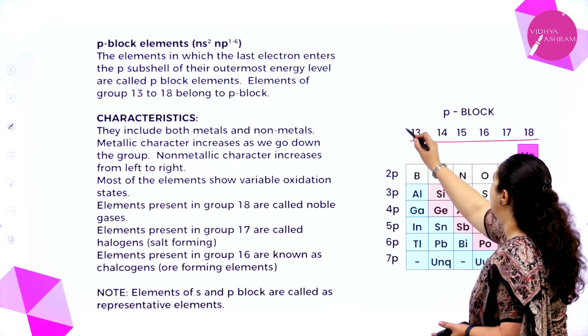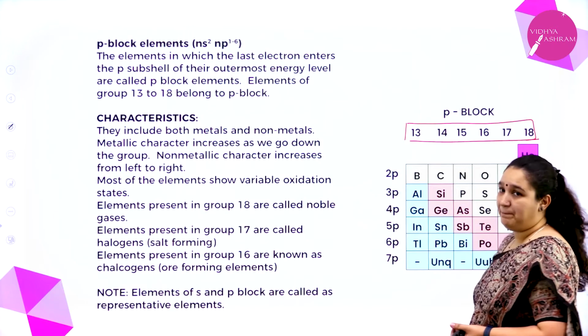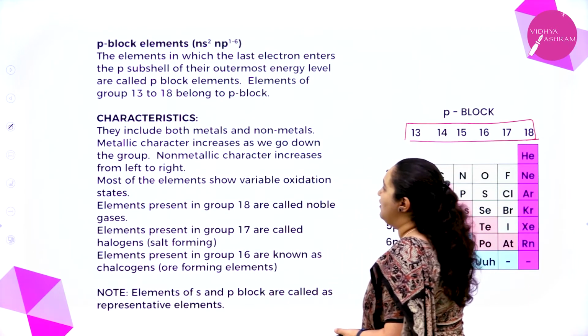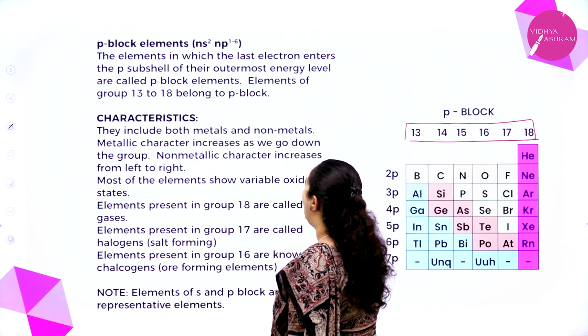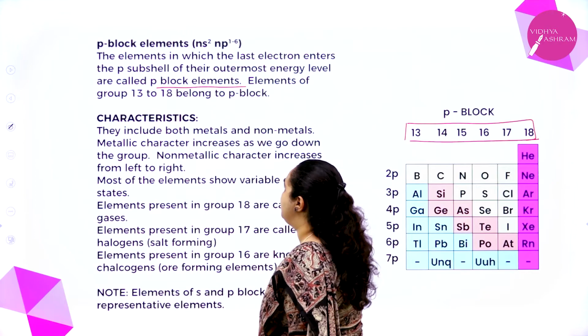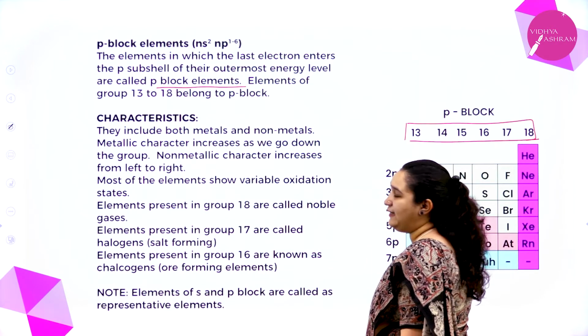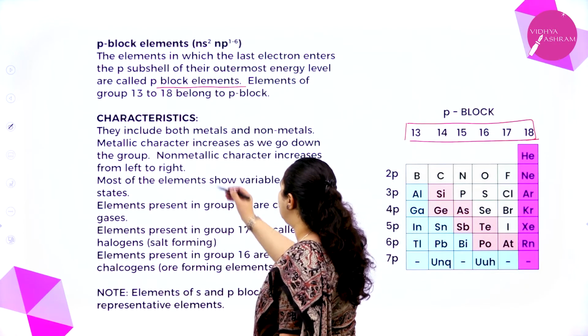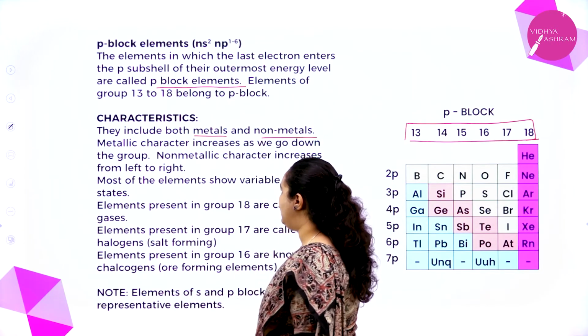All these groups we call p block elements. The elements in which the last electron enters the p subshell of their outermost energy level are called p block elements. Groups 13 to 18 belong to the p block. Characteristics: they include both metals as well as non-metals.